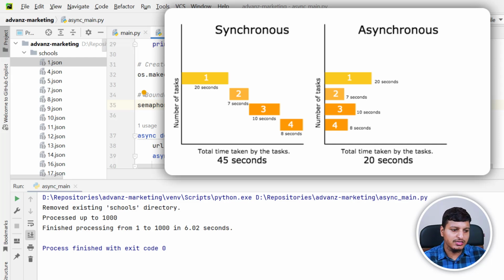The first one is still not finished, so it's still waiting for the response. But in the meantime it will call the endpoint for another data set, and it's waiting for that second one. If the first is finished, it will save that, but if not, it will call the same endpoint for another data set.